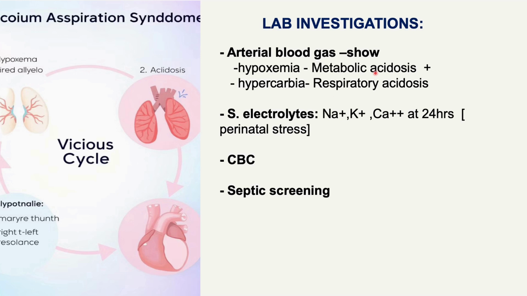Now come to investigations to diagnose. In the investigations, you do blood gas analysis, arterial blood gas analysis, which may show hypoxemia, metabolic acidosis, or hypercarbia, respiratory acidosis. And serum electrolyte imbalance can be there, so you look for sodium, potassium, calcium at 24 hours. And then do the complete blood count, and many times septic screening is also required because there is a high chance of sepsis.